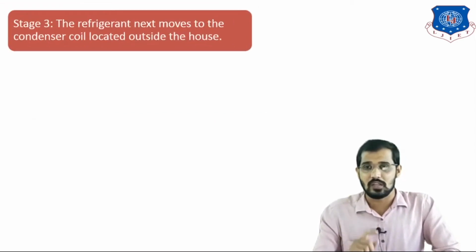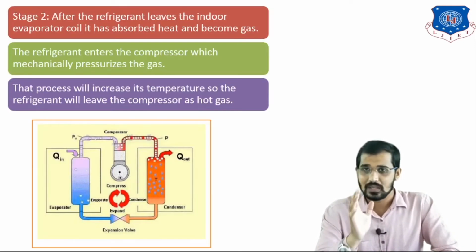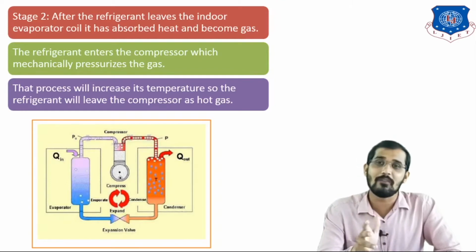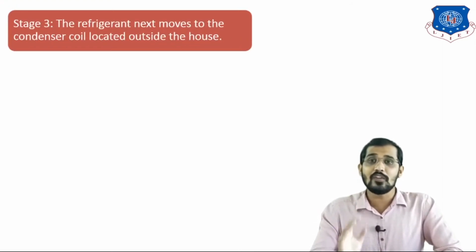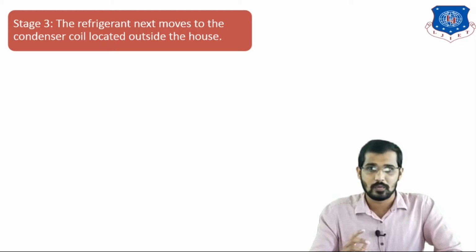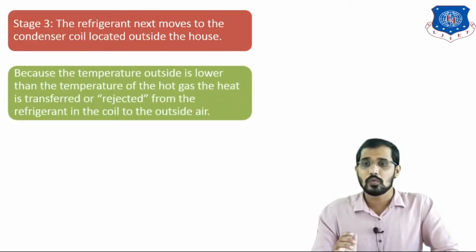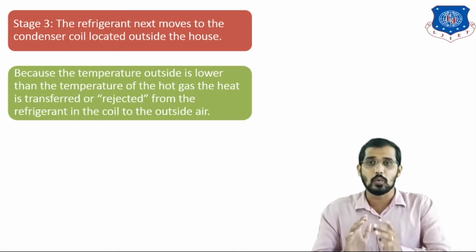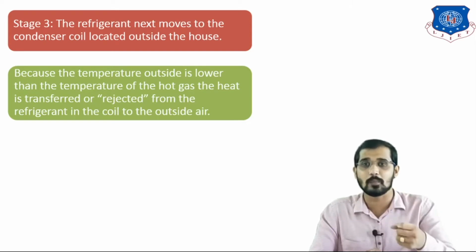Next, stage 3. Stage 3 means, you can see in this figure, the gas leaves the compressor and enters the condenser. So what happens in the condenser, we are going to see now. You can see here stage 3, where the refrigerant next moves to the condenser coil. That means we keep the condenser outside of the house. Because the temperature outside is lower than the temperature of the hot gas, we know that the function of the condenser is nothing but extracting the heat from the hot gas.